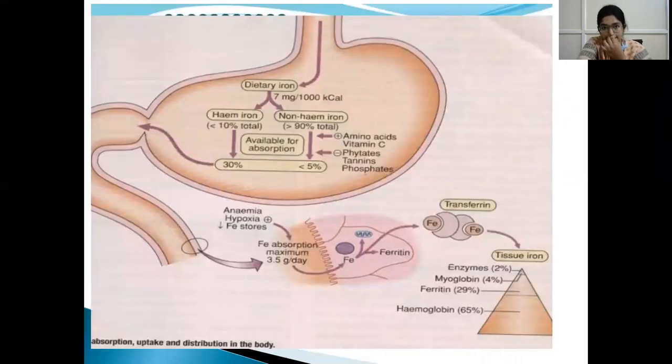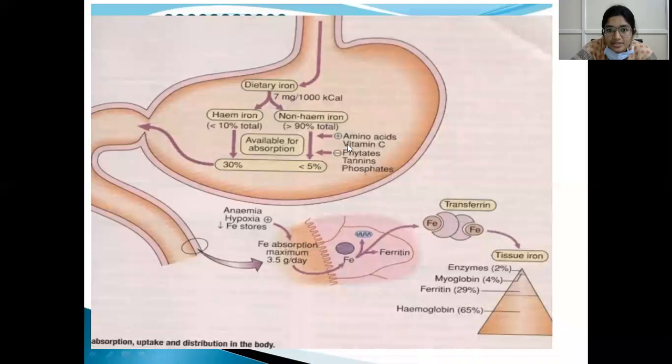So dietary iron: there are 2 forms of iron in the diet, that is heme iron and non-heme iron. Heme iron is usually from animal source, which accounts for about 10% of the total dietary iron in our population, and non-heme iron is more than 90%. So 30% of heme iron is absorbed by the body, and 5% of non-heme iron is absorbed by the body.